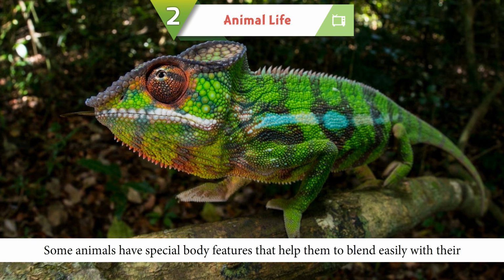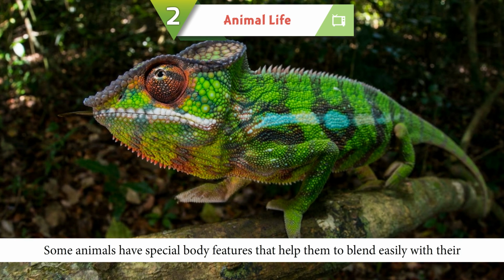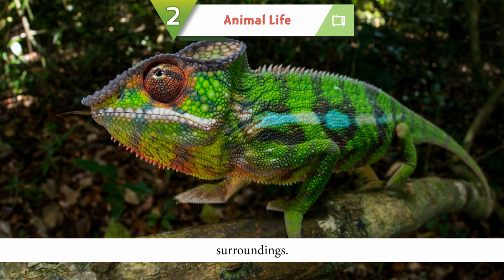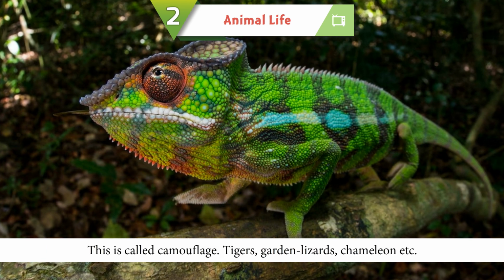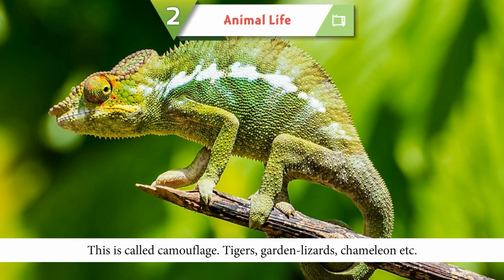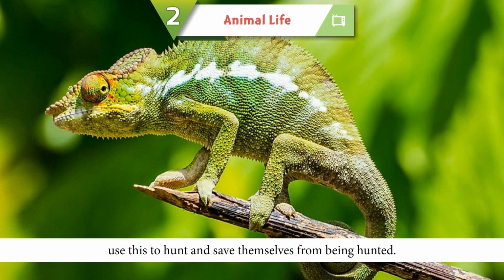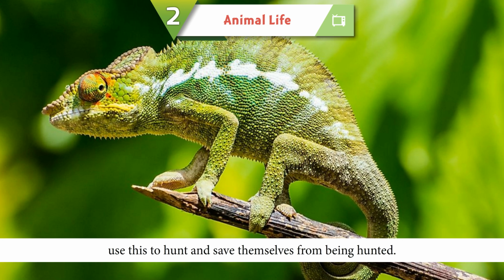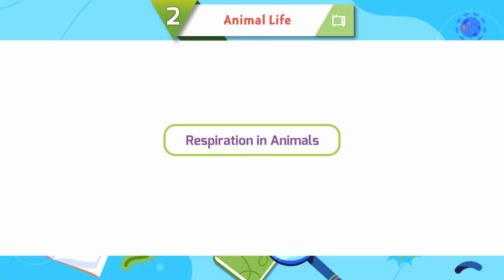Some animals have special body features that help them to blend easily with their surroundings. This is called camouflage. Tigers, garden lizards, chameleons, etc., use this to hunt and save themselves from being hunted.